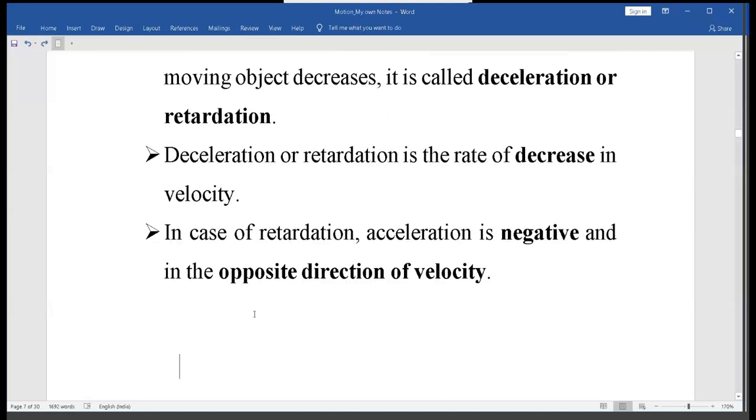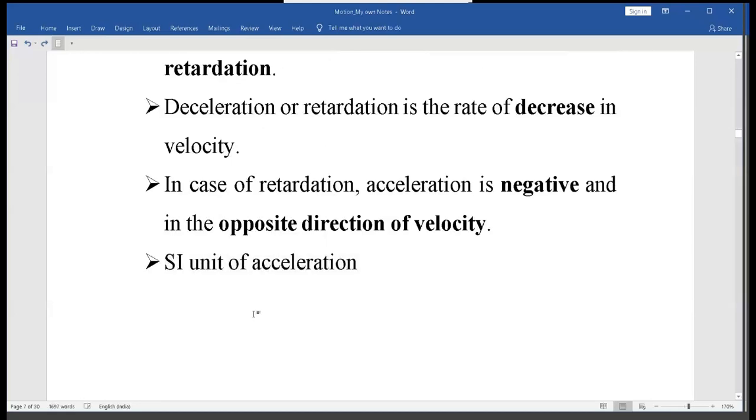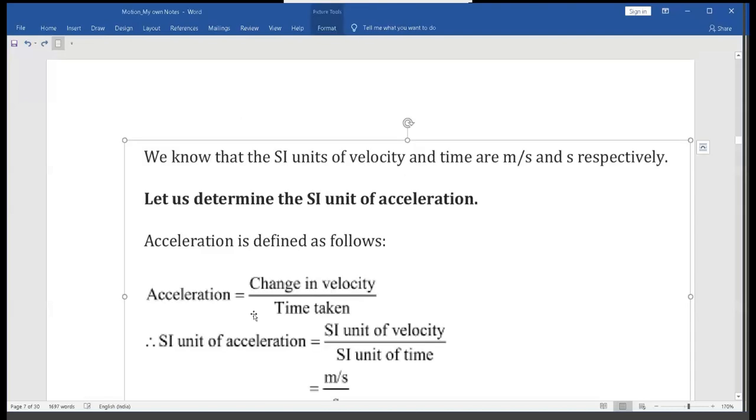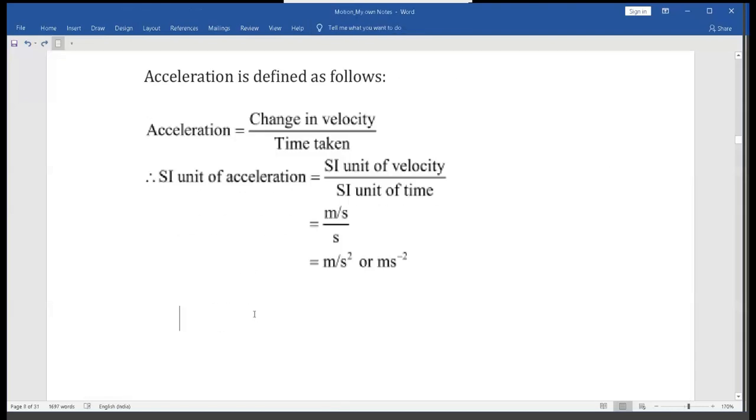Now let's talk about SI unit of acceleration. See, we know that the SI units of velocity and time are meter per second and second respectively, right? So, here acceleration is defined as follows. Acceleration is equal to change in velocity divided by time taken. Now, SI unit of acceleration is equal to, this is change of velocity, so here it will be SI unit of velocity.